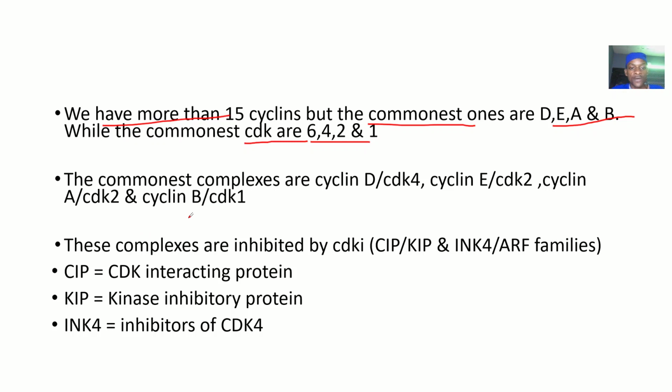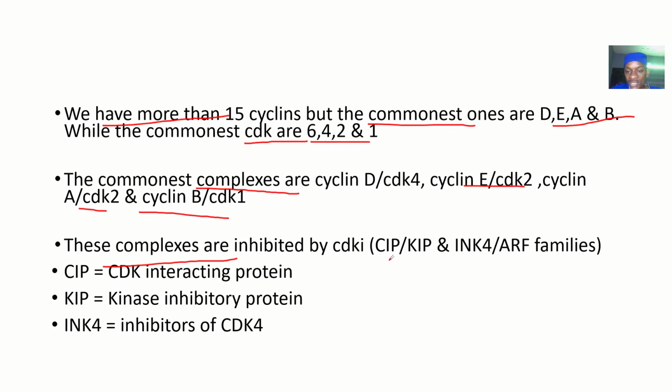Do you understand? So you said that cyclins will bind to cyclin-dependent kinases. If there are different cyclins and different cyclin-dependent kinases, then they bind at different levels. The commonest complexes are: cyclin D binds to cyclin-dependent kinase 4, cyclin E binds to cyclin-dependent kinase 2, cyclin A binds to cyclin-dependent kinase 2, and cyclin B binds to cyclin-dependent kinase 1. Now, these complexes are inhibited by what? Cyclin-dependent kinase inhibitors.